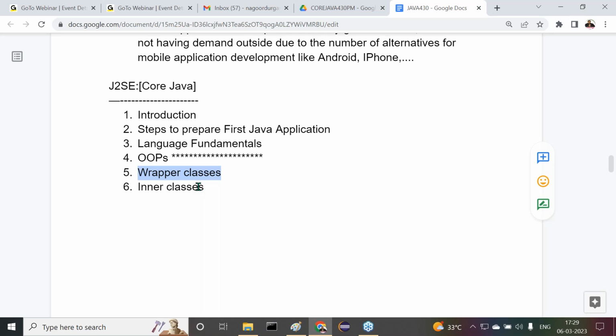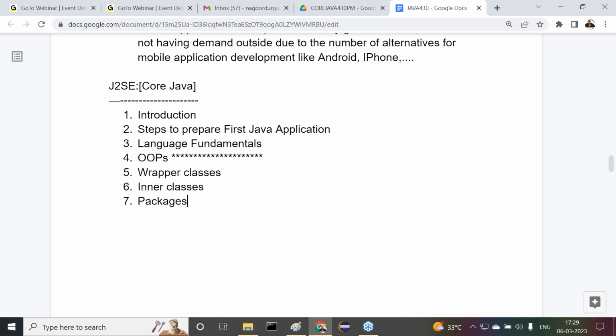There is a separate class for each and every primitive data type. Byte is a primitive data type. For that, the Byte class is available. Int is a primitive data type. Integer is a class type. So these are the wrapper classes here. They are the representation of the primitive data types in the form of classes. They are called wrapper classes. All right, sir. Like this is another topic. The next one is packages.